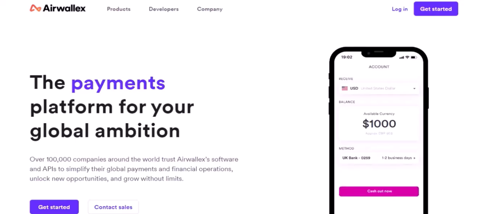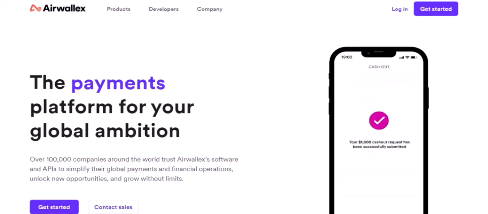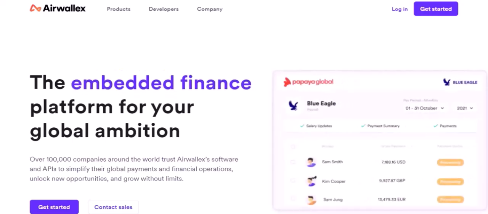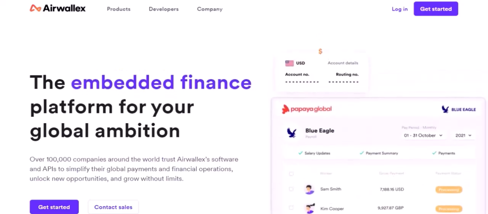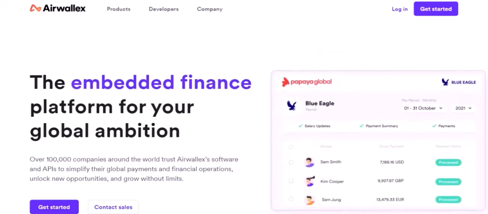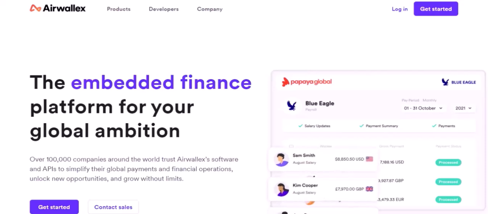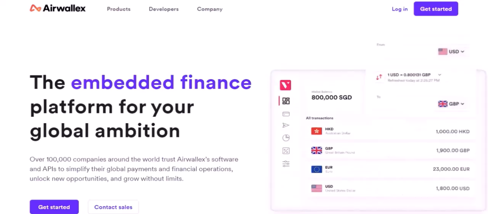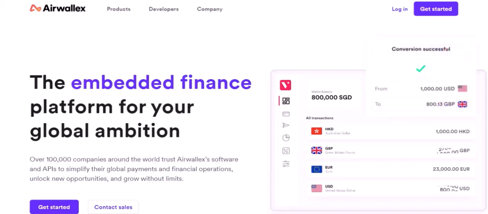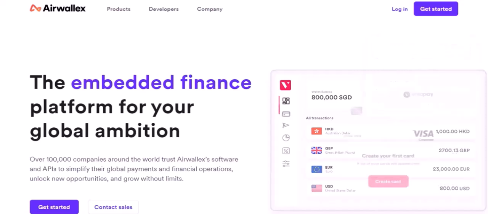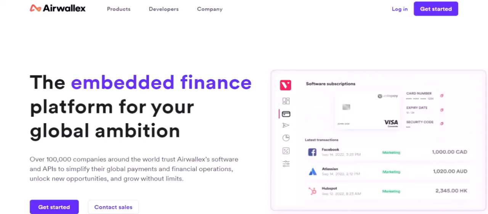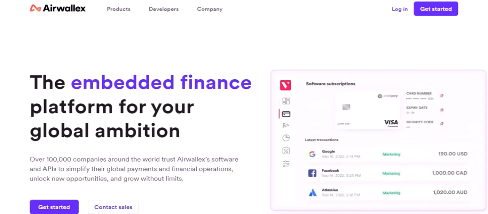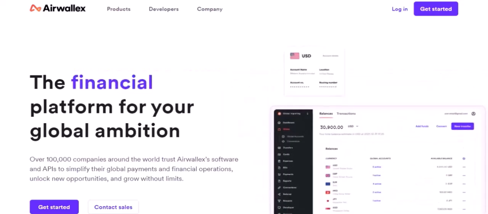Ever wondered about the invisible ceilings on your international money transfers? Specifically, if you're using a modern financial platform like Airwallex, what exactly is the daily transfer limit? It's a question many businesses and individuals ask when managing global finances, and understanding these limits is crucial for smooth, uninterrupted operations. Traditional banking systems often come with rigid daily transfer caps, sometimes making it challenging to move large sums